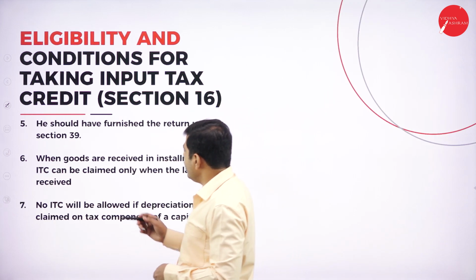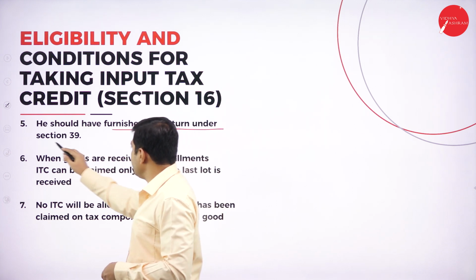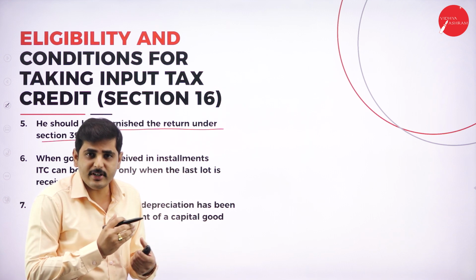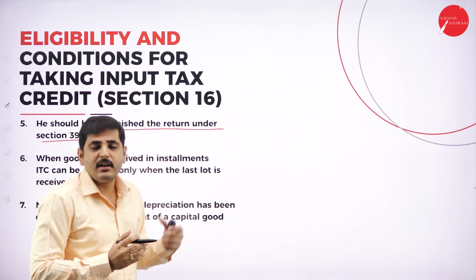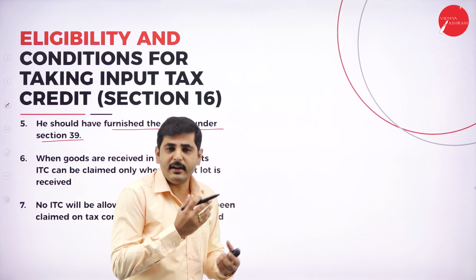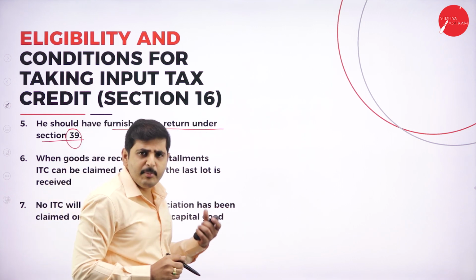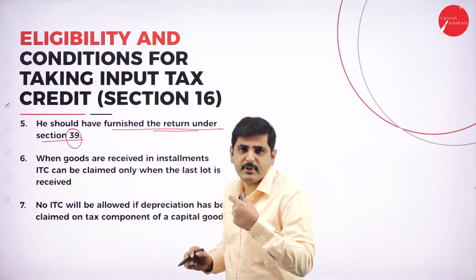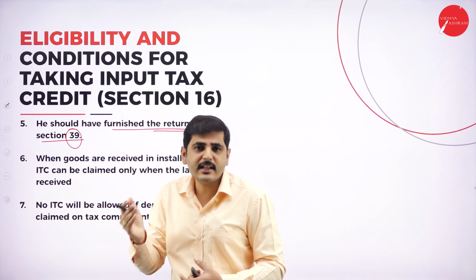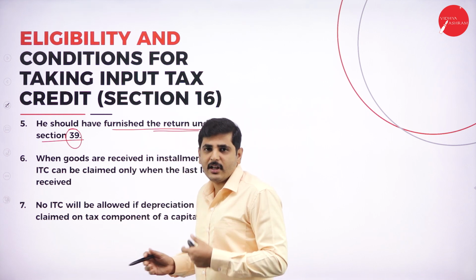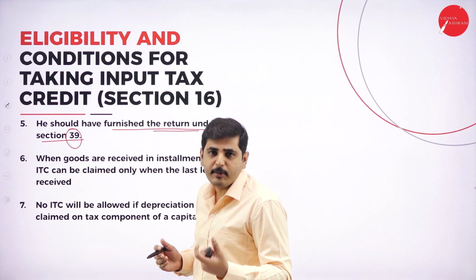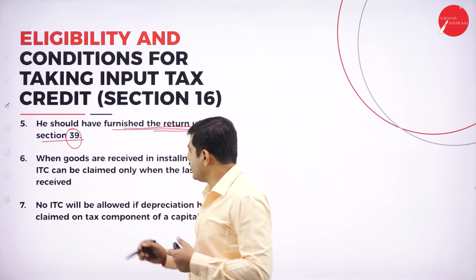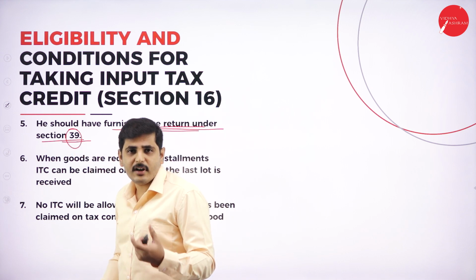Next one, you should have furnished the returns under section 39. Section 39 says the returns or other documents, it may be GST or GST regulation documents, you have to file. Under section 39, we have to complete all the procedures, all the returns should be filed. Returns means information: we have to provide all the information to the tax authority regarding our business, our procedure, and our output and input. Only a person who has furnished the returns under section 39 can claim input tax credit.